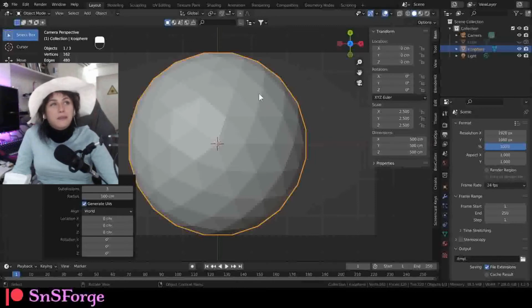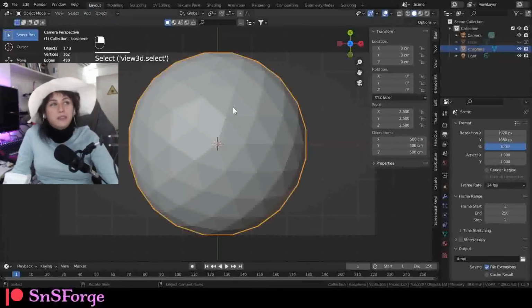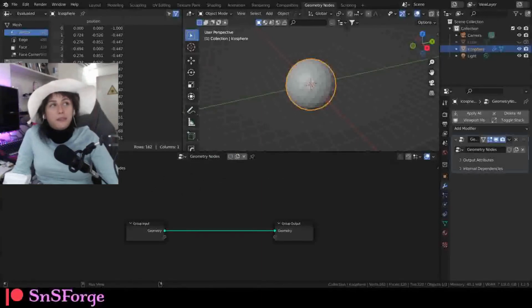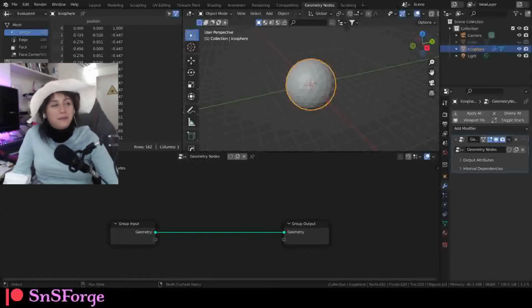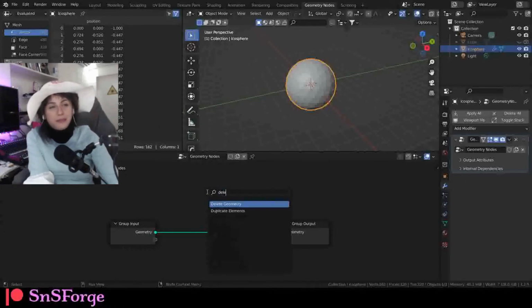Now with the icosphere selected, go to geometry nodes over here and then click the new button over here. Wait, let me double check if my stream is being recorded. Okay, that's good. Because it's actually the second time I'm recording this, because the first time my monitor went dark and then yeah, things went south.